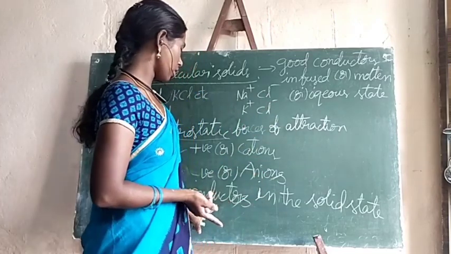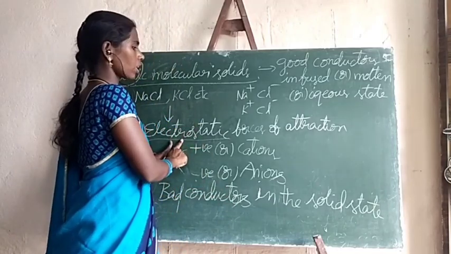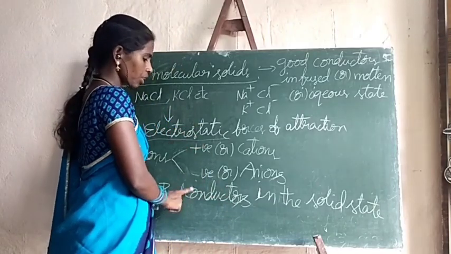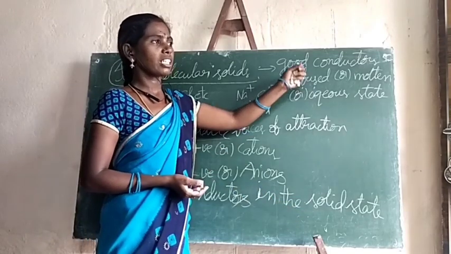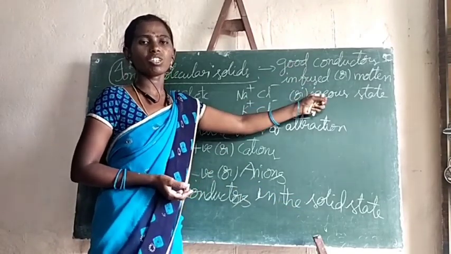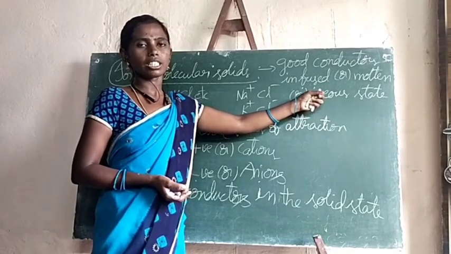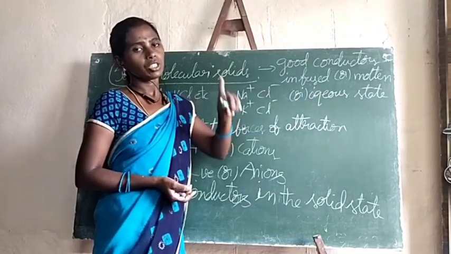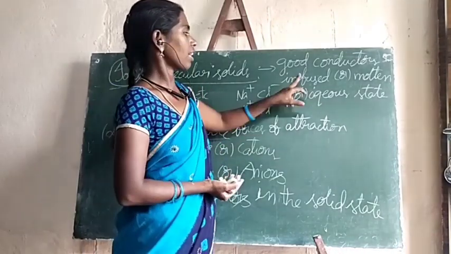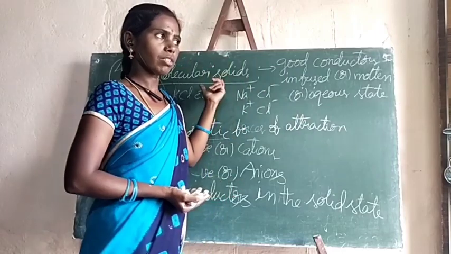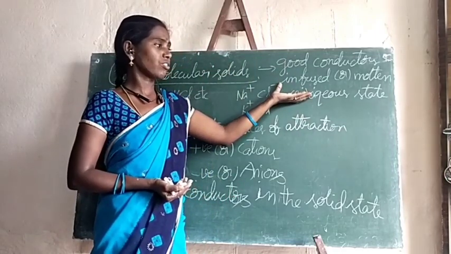In the case of solid state, due to the existence of strong electrostatic force of attraction, free ions won't form, so they are bad conductors in solid state. But in the case of molten state or aqueous solution state, aqueous means nothing but when we dissolve them in water, we get the aqueous solution. In that aqueous solution state, free ions will be formed.